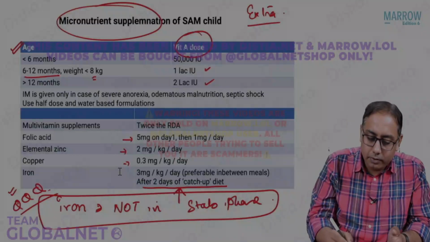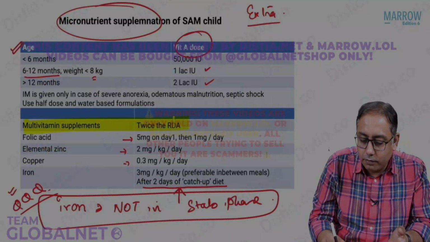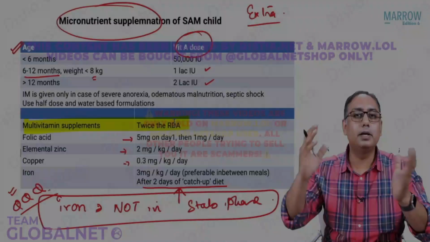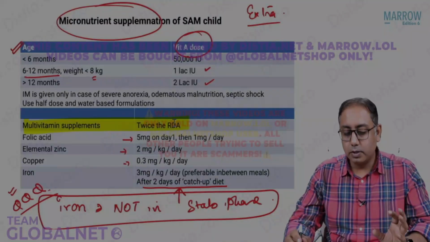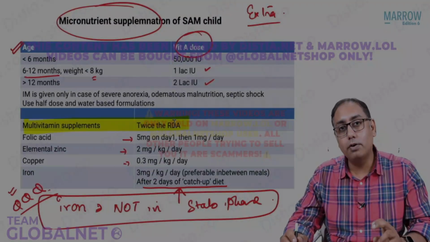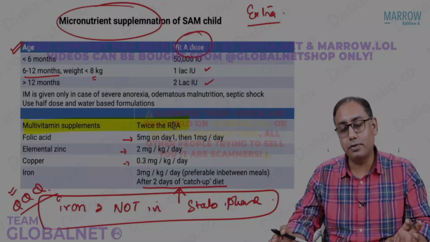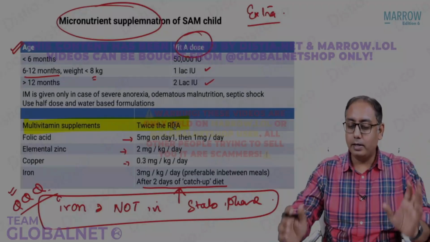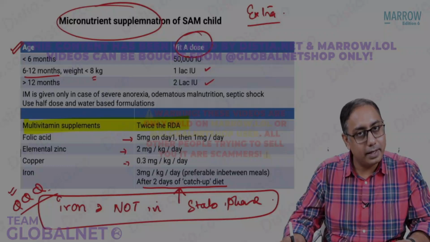Regarding all other micronutrients, I would like you to take a general formula. It is usually given twice the recommended dietary allowances. So the micronutrient supplementation along with the F75 and the F100, that is going to give you the calorie intake. That is what we do in the NRC.